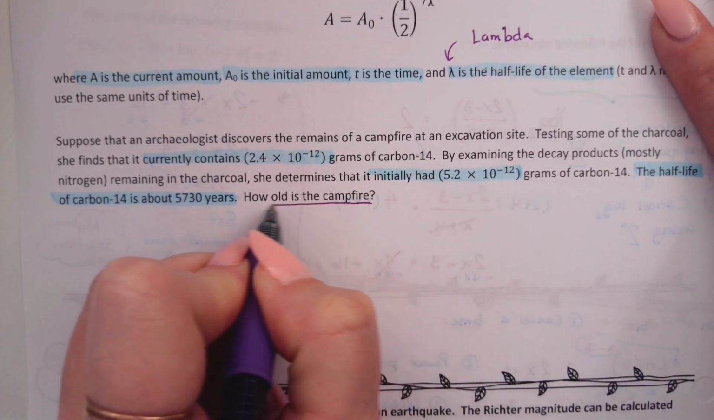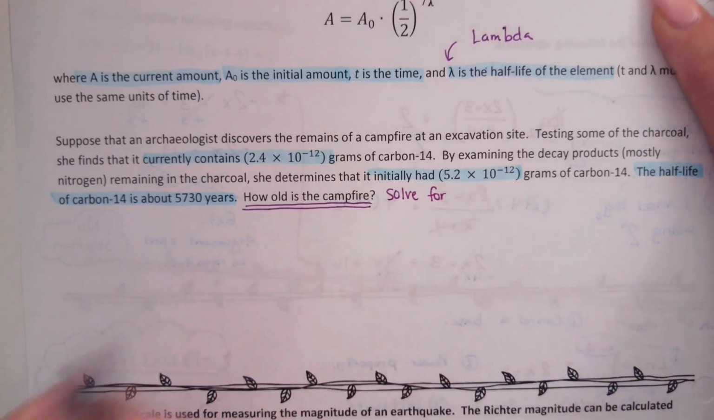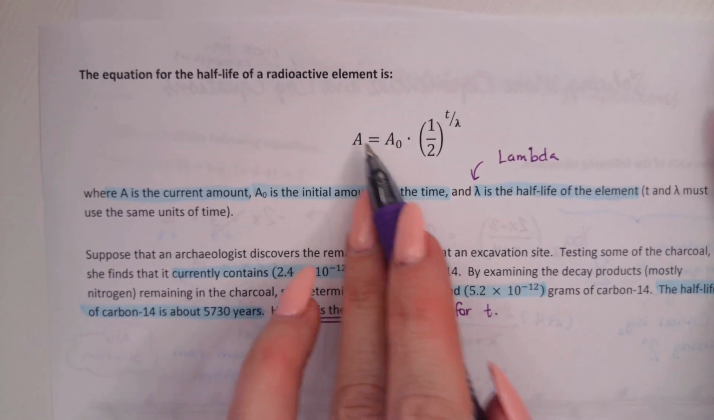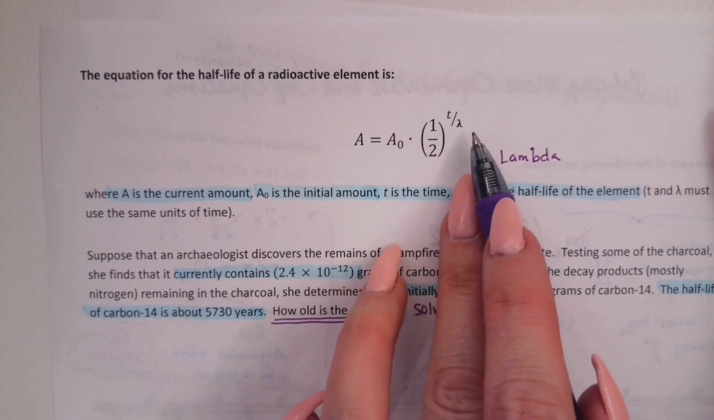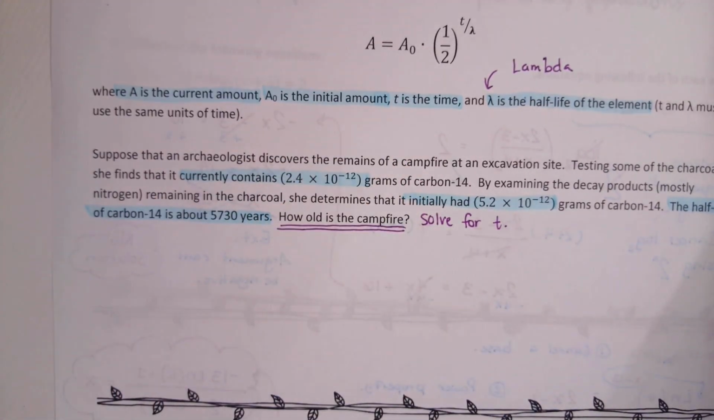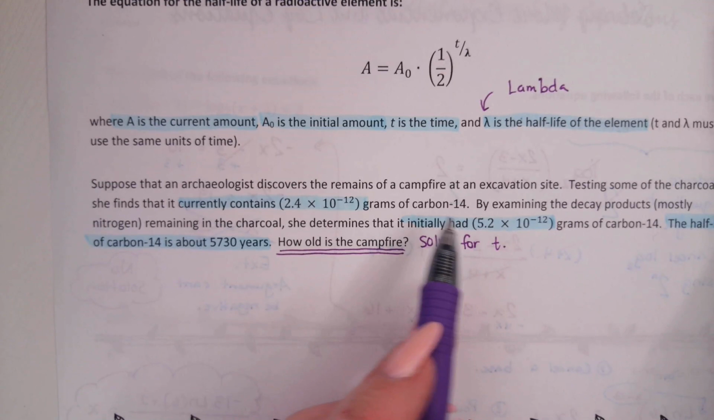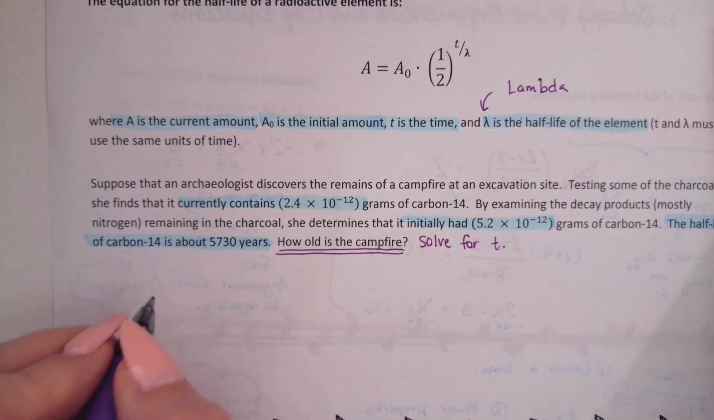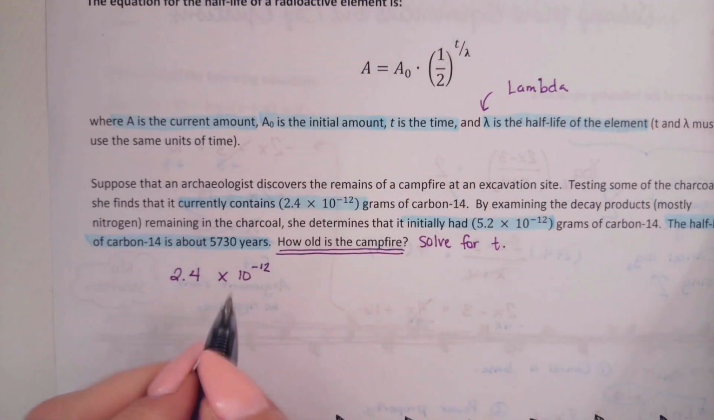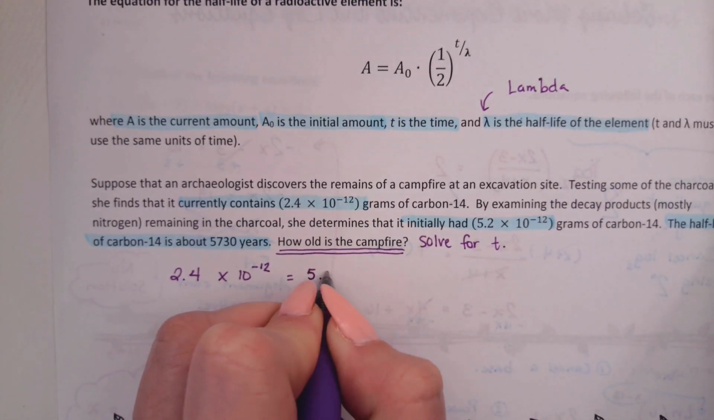All right, I'm going to underline this. What are we solving for? Which variable? T, yeah, time. Okay, which means we should be given all the other variables. We should be given A, A naught, and lambda, which is the half-life. All right, starting with our A, our final amount. What would be our final amount? Between these two, which one's final? Yeah, this one, 2.4 times 10 to the negative 12 equals our A. Our A naught, which is our starting amount, is this one, 5.2 times 10 to the negative 12.